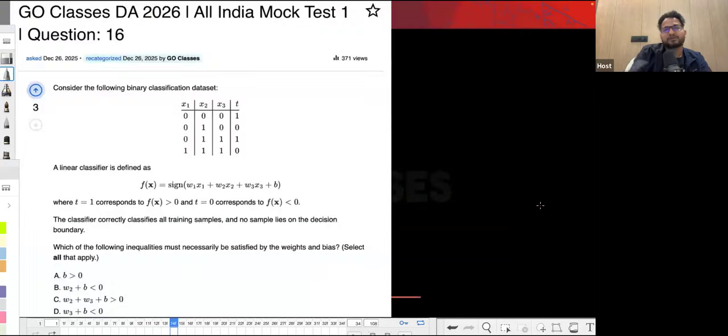Okay. Now let's solve this question. This question was easy enough. They are saying a linear classifier is given like this, where t equal to 1, t is the class, basically the final prediction, corresponds to f(x) greater than 0. For t equal to 0 corresponds to f(x) less than 0.